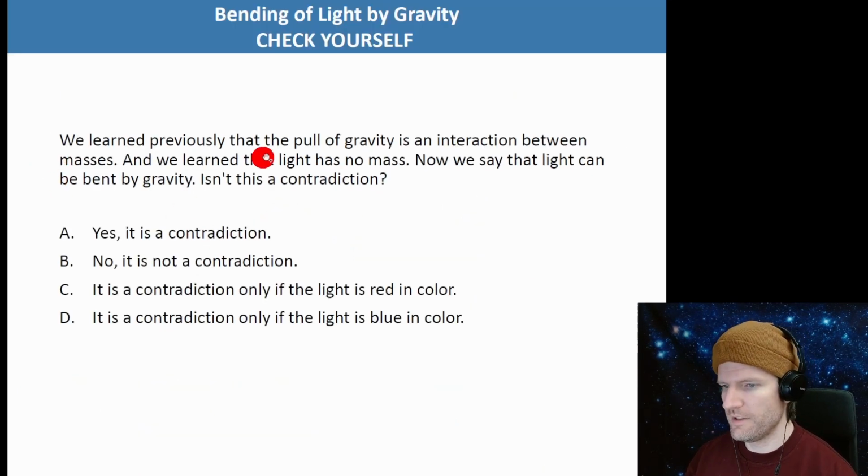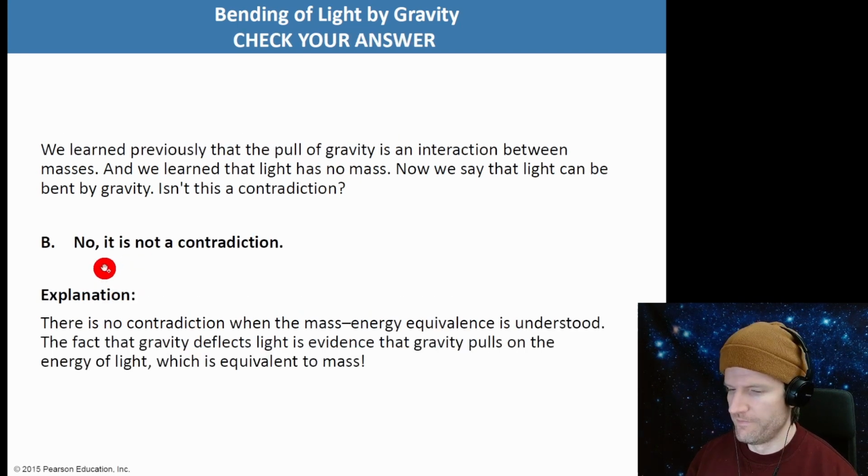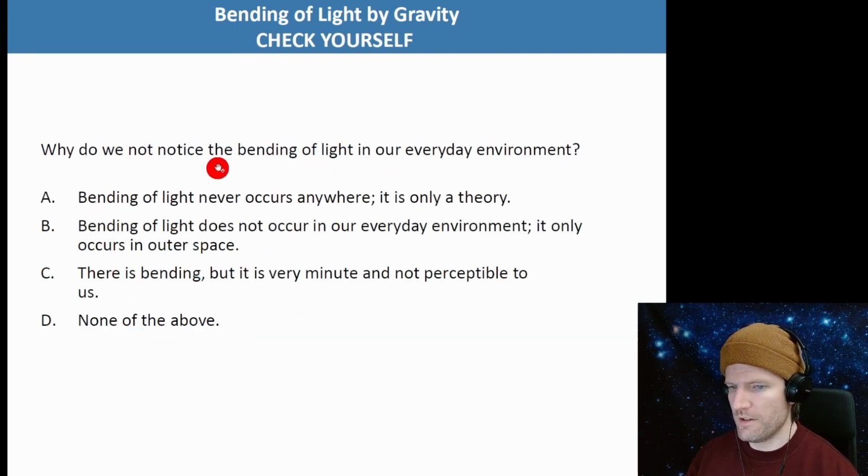Okay, we learned previously that the pull of gravity is an interaction between masses, and we learned that light has no mass. Now we can say that light can be bent by gravity. Isn't this a contradiction? And we said, no, it's not a contradiction, because of E equals mc squared and mass energy equivalence. Okay, why do we not notice the bending of light in our everyday environment?